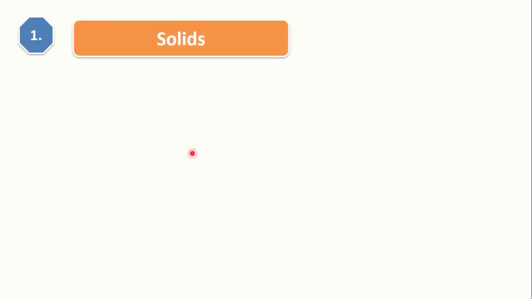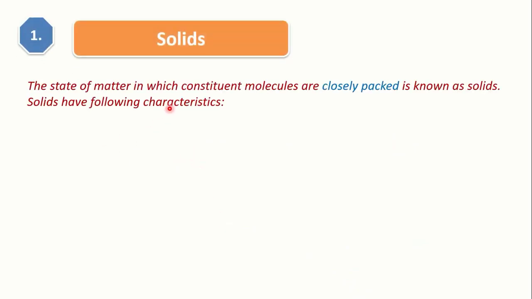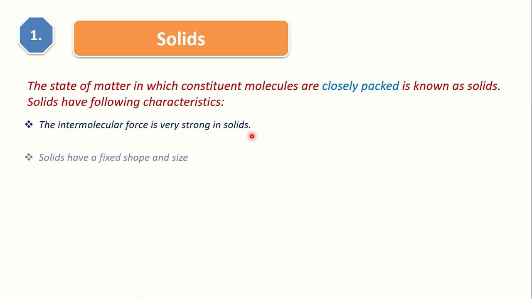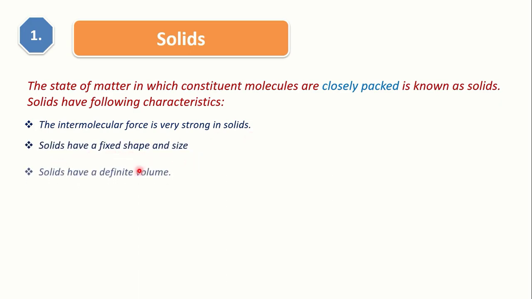First, solids. The state of matter in which constituent molecules are closely packed is known as solids. Solids have the following characteristics. The molecules of a solid are very closely packed with each other. First, intermolecular force is very strong in solids. Solids have fixed shape and size. Solids have a definite volume.